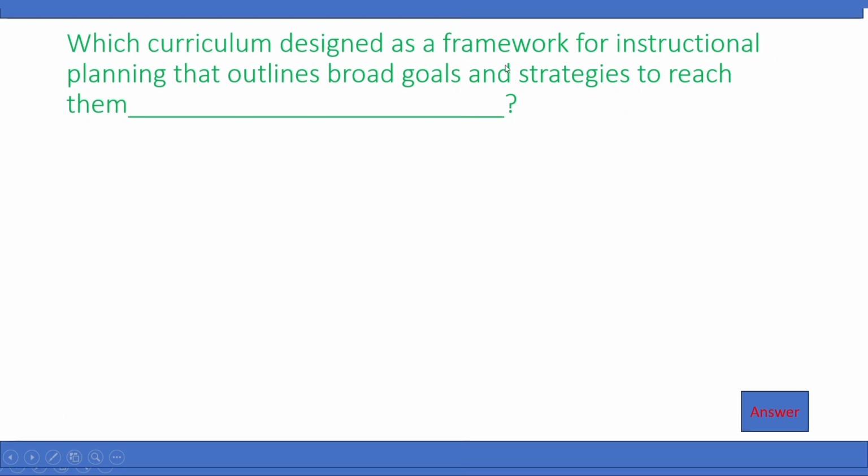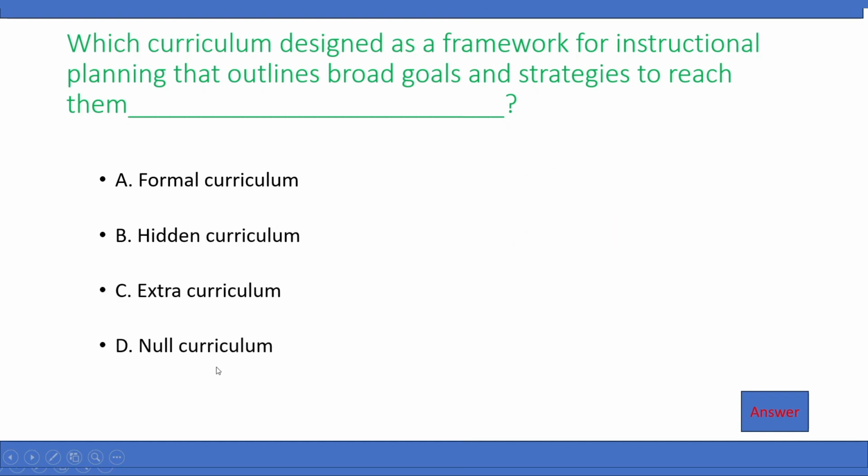Which curriculum design is a framework for instructional planning that outlines broad goals and strategies to reach them? A. Formal curriculum, B. Hidden curriculum, C. Extra curriculum, D. Null curriculum. The right answer is formal curriculum.